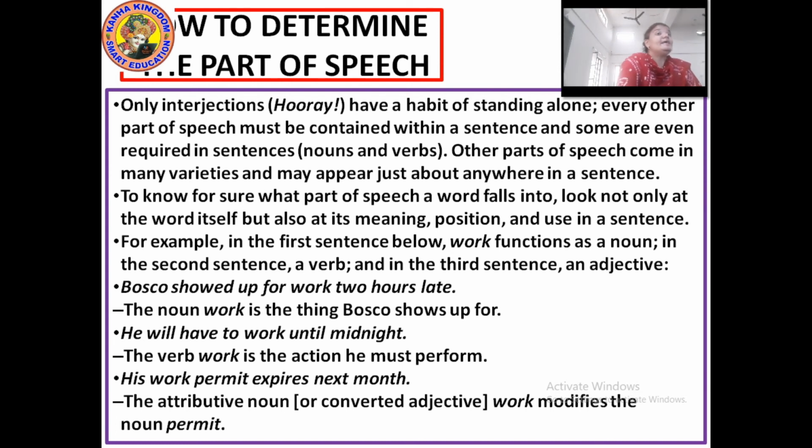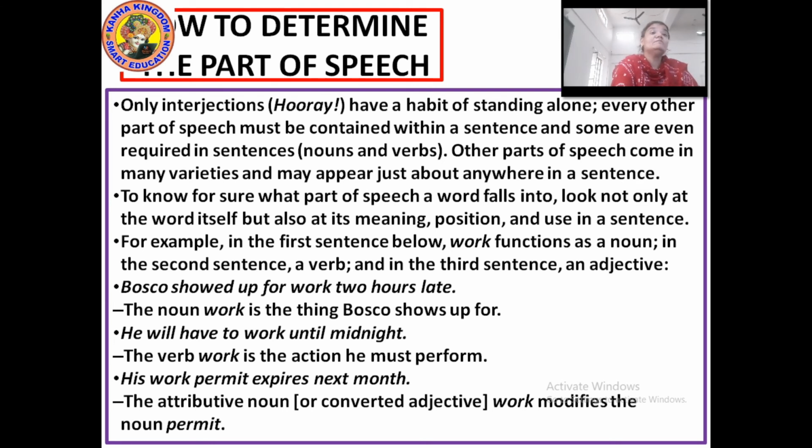Okay, next. He will have to work until midnight. Now here the word work is a verb, because the verb work is the action he must perform.